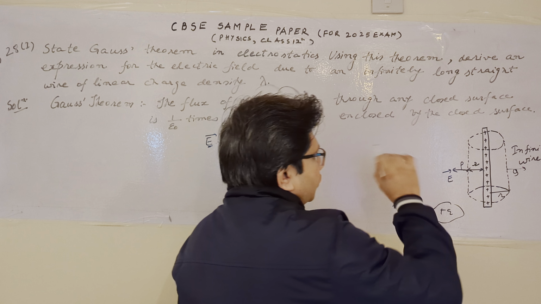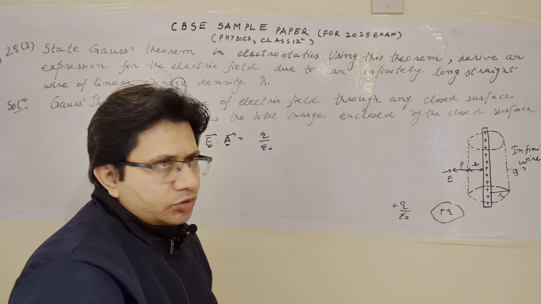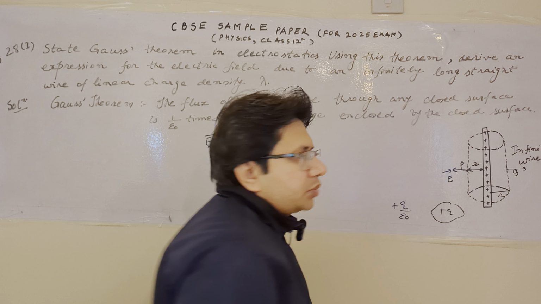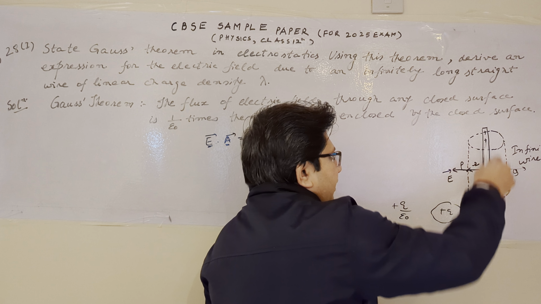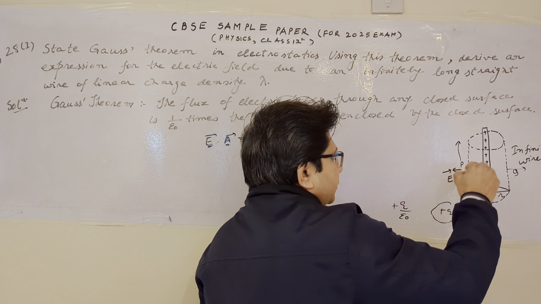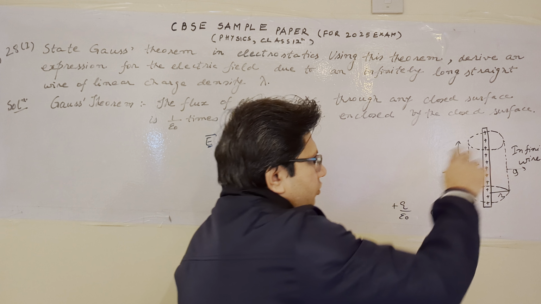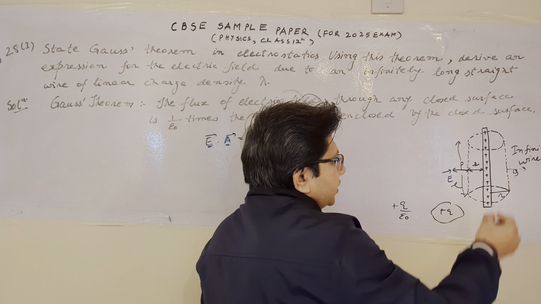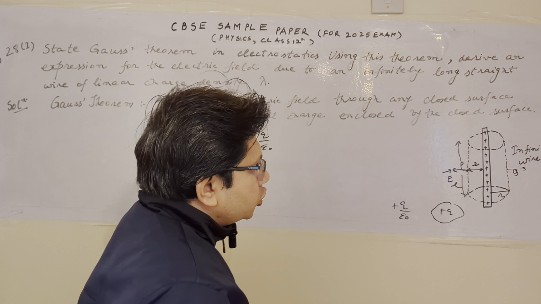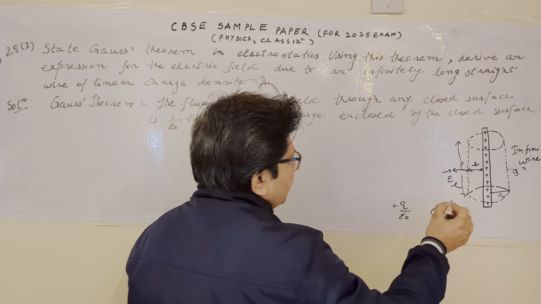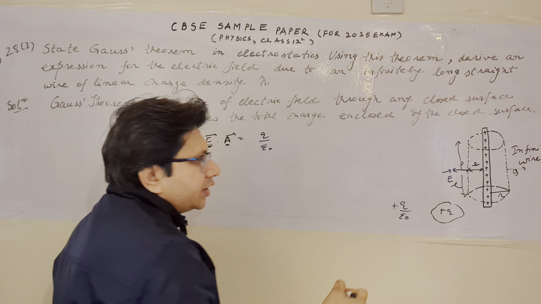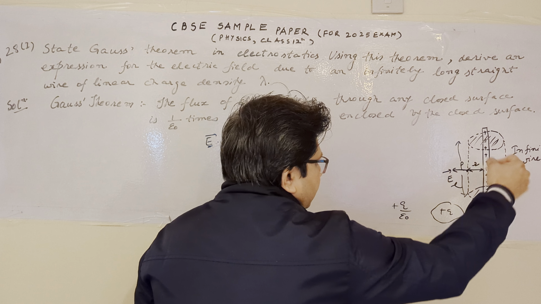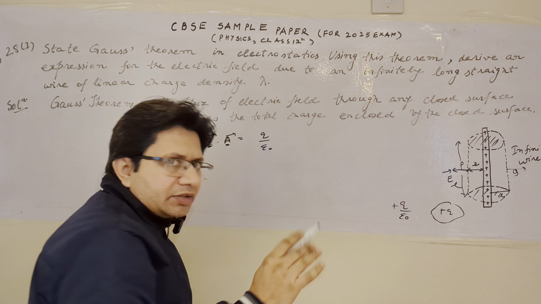And for the proof with the help of the Gauss theorem, we have drawn the cylindrical Gaussian surface enclosing this infinitely long charge. We have taken a certain length of this wire and enclosed it with the cylindrical Gaussian surface. Now the radius of this cylindrical surface is small r. So we can say that the total flux corresponds to the top surface, the bottom surface, and the curved surface. So the cumulative sum is the total flux.